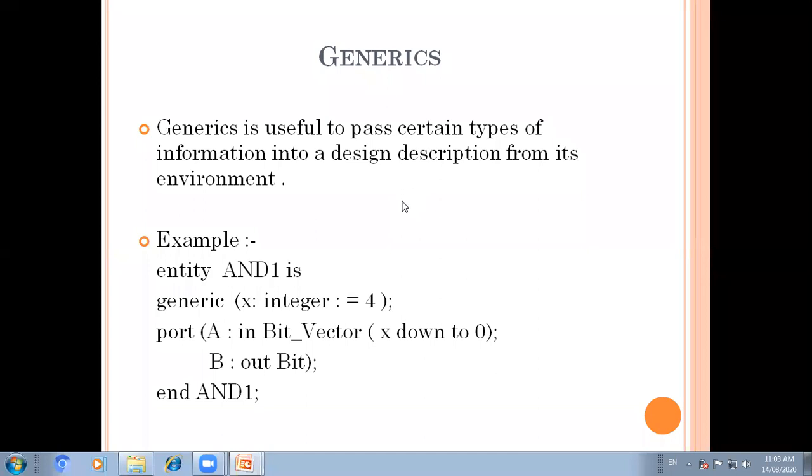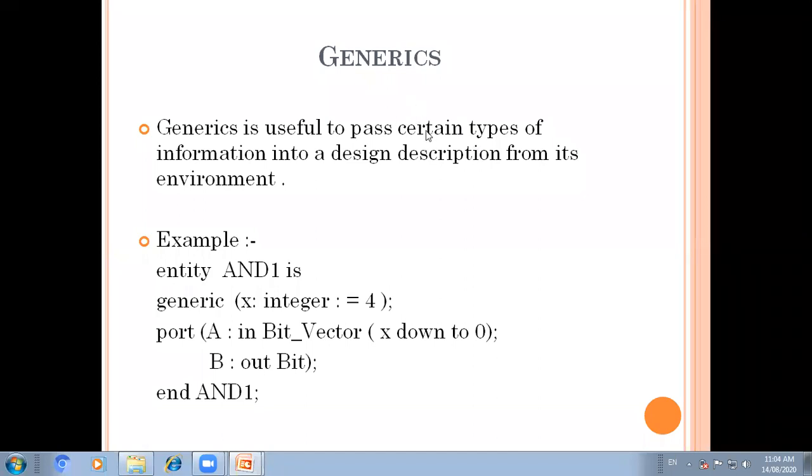And one of the major features is generics. Generics and attributes are useful in VHDL for describing parameterized designs. So whenever we have a parameterized design, obviously we have to use generics and attributes.